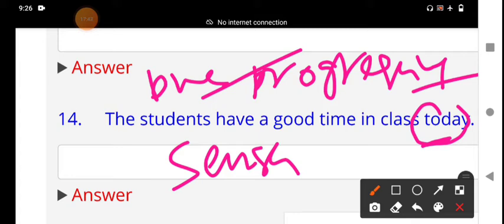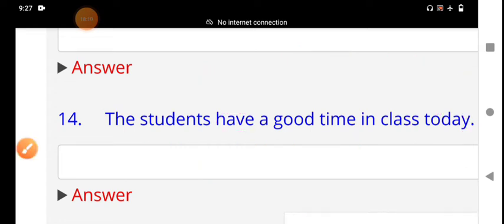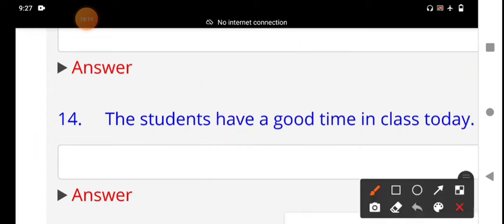We use the progressive tense on this occasion, when they take a time expression such as now, at this moment, today. At this time, we use progressive tense, not a simple present tense.